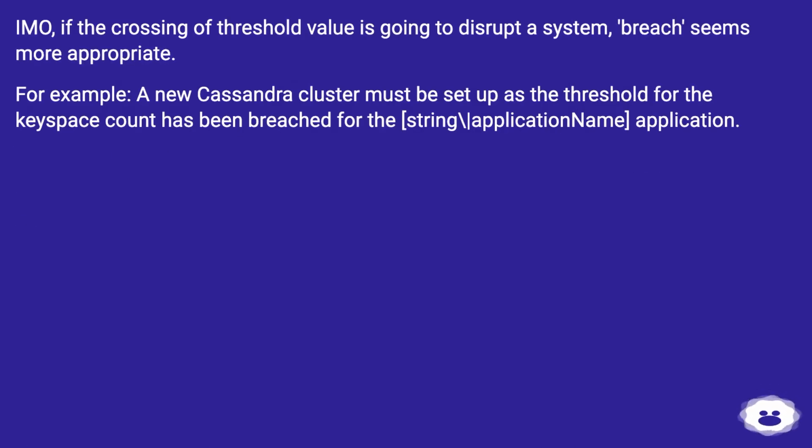In my opinion, if the crossing of the threshold value is going to disrupt a system, breach seems more appropriate. For example, a new Cassandra cluster must be set up as the threshold for the key space count has been breached for the string / vertical bar application name application.